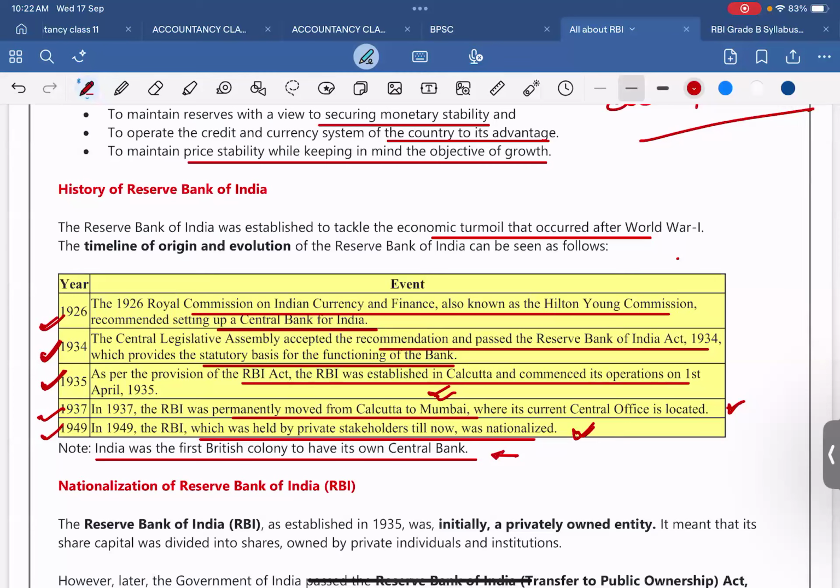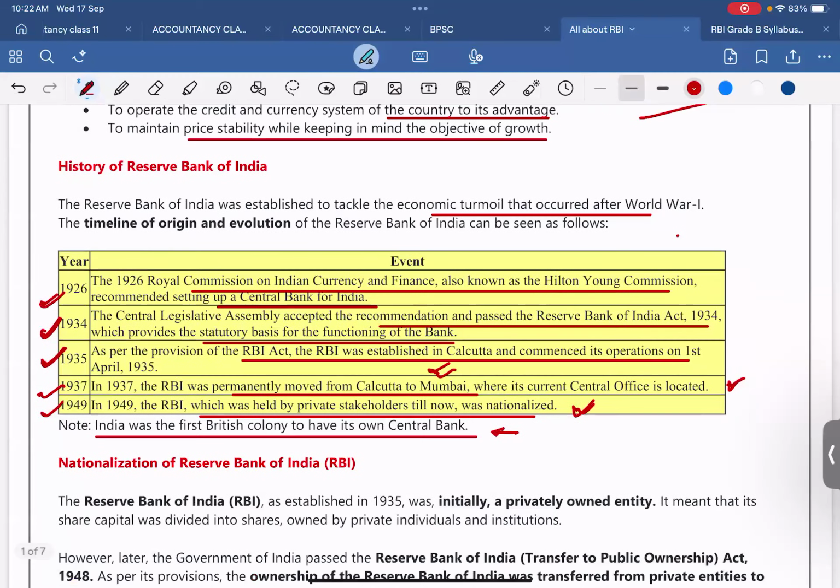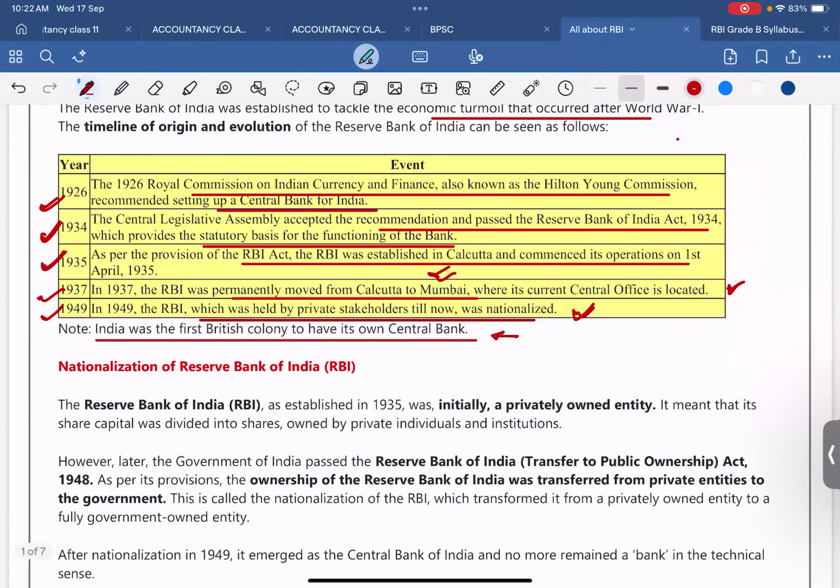India was the British colony, ruled by the British. So this was the first British colony which had its own central bank. What does this denote? Can anyone tell me? Having its own central bank in the colony of British, what does this denote? Does anyone have any idea?